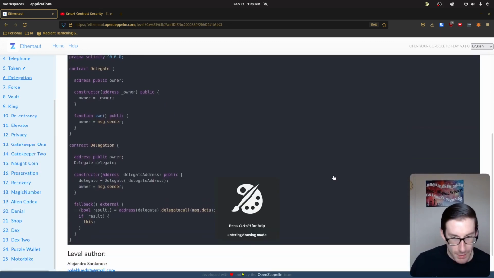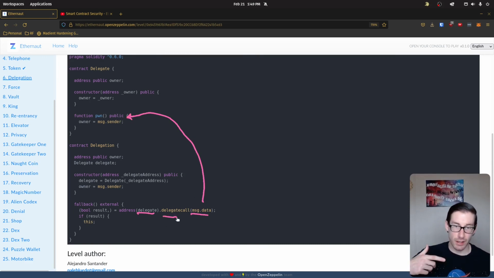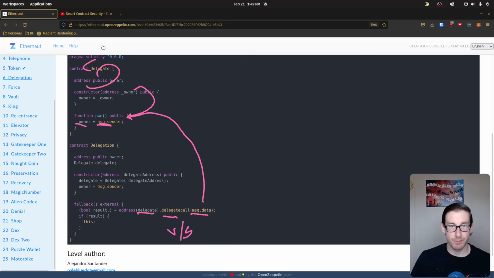So what's happening here is we've sent this data, we've sent pwn here, and that's doing a delegate call on this contract. It's going to go through here and then call pwn. The sender is going to be us because we're doing the delegate call, meaning that we maintain the value and the sender, as well as all the other state that we've provided. And that delegate call is then going to initialize this because we are the sender, so we become the owner of this contract and we've pwned it.